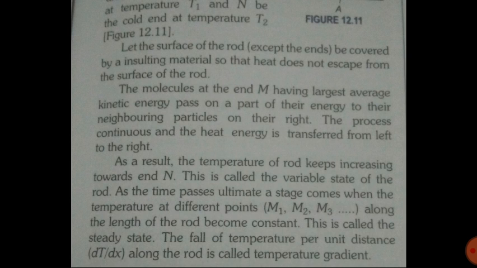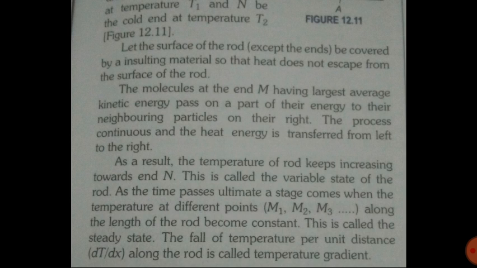But after some time, a state will come when the temperature at different points will become constant. That is called steady state. In this state, the temperature in the whole rod is not the same, but a little difference is there. The fall of temperature per unit distance along the rod is called temperature gradient.